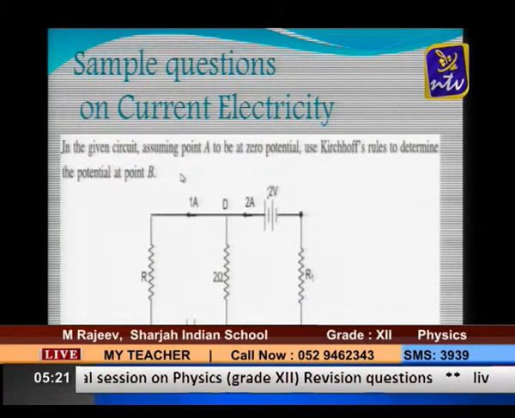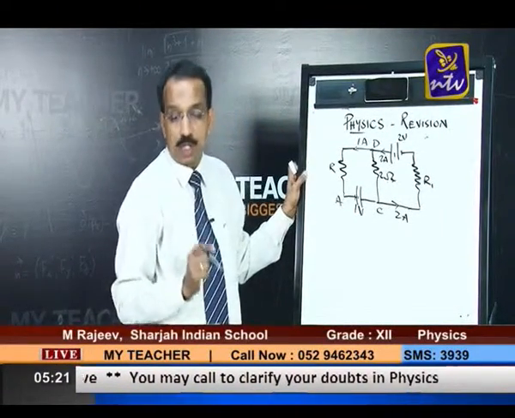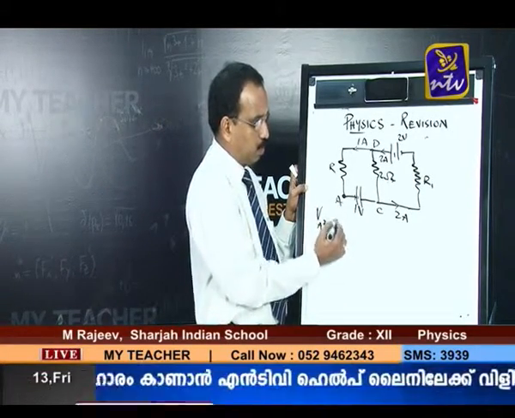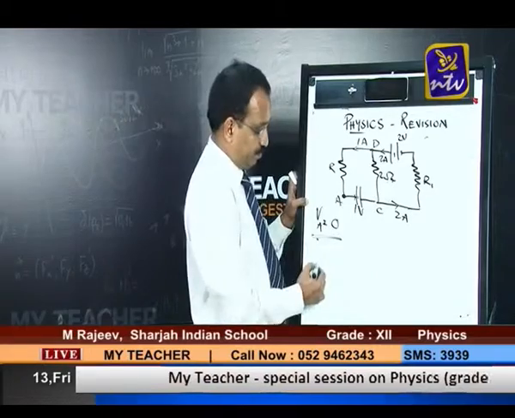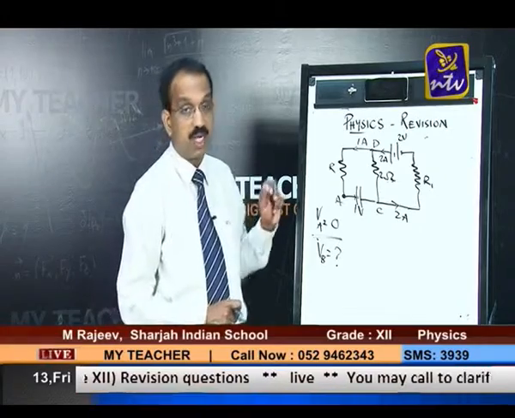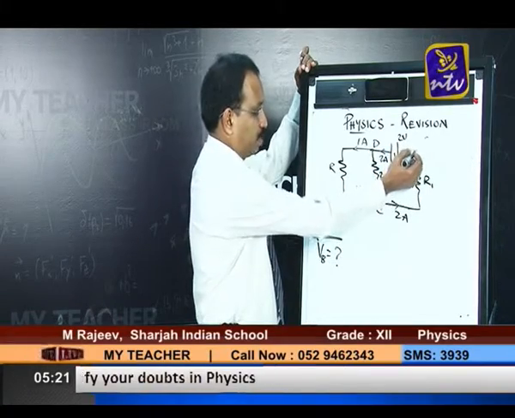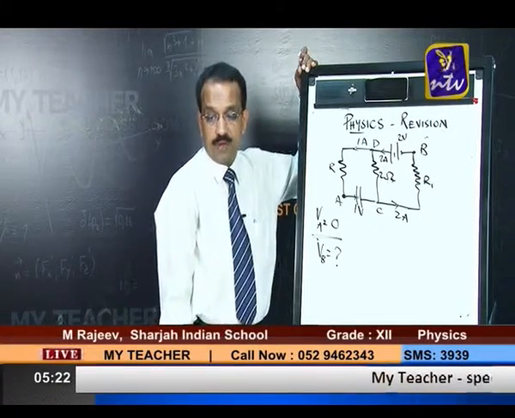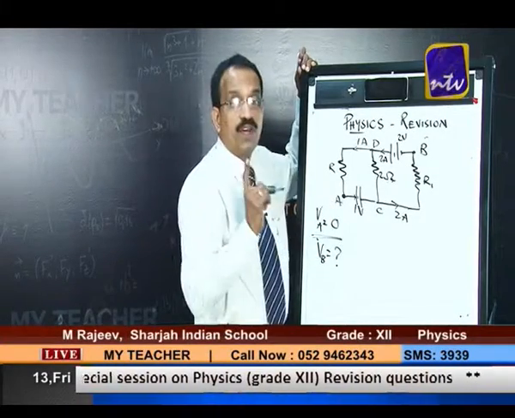Yes, now you look at the board. It's given the point A is to be at zero potential. That is, over here the potential at A is given as 0. If this is the case, calculate the potential at B. Potential at B is the question, and we will have to use Kirchhoff's rules. This is B. Potential at B we are going to find. So, how to find the potential at B?